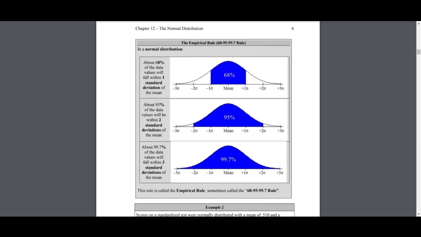I'm pretty confident that doesn't happen with other distributions, but that's one of the really nice things about the normal distribution. It's one of the really cool properties about it. It's what they call the empirical rule. So basically, anything beyond 3 standard deviations from the mean, whether to the left or right, is going to get pretty rare, is what they're saying. We have the so-called empirical rule. How do you prove that? I honestly don't know. I think it takes a lot of calculus, I'm thinking. But that's a different story.